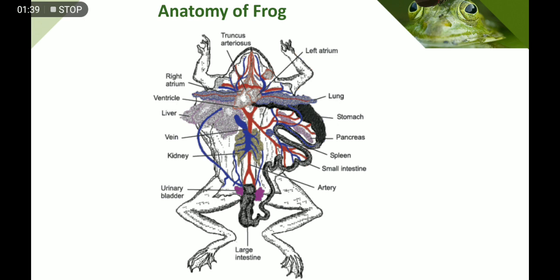These are the organs of the circulatory system, and we can prominently have labeled the organs of an organ system. For example, the digestive system has lungs, stomach, pancreas, spleen,